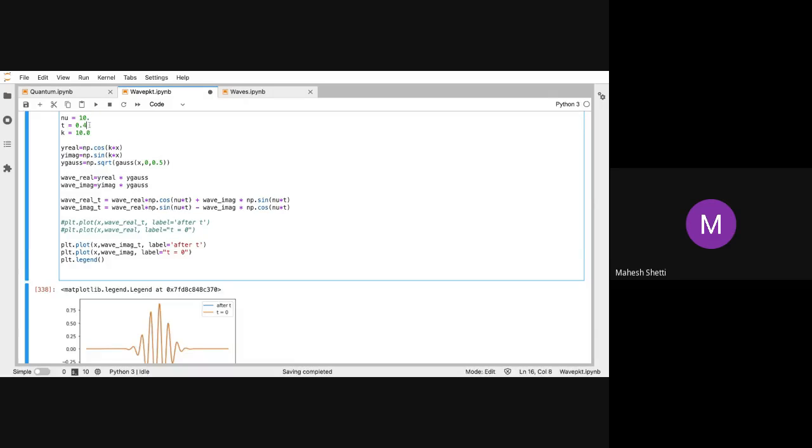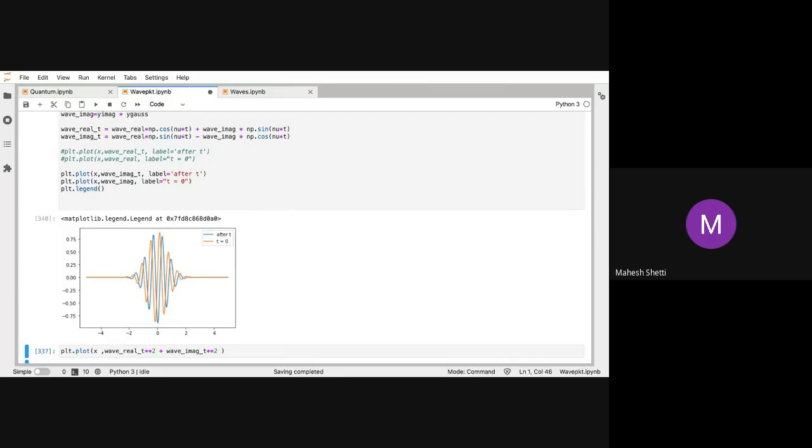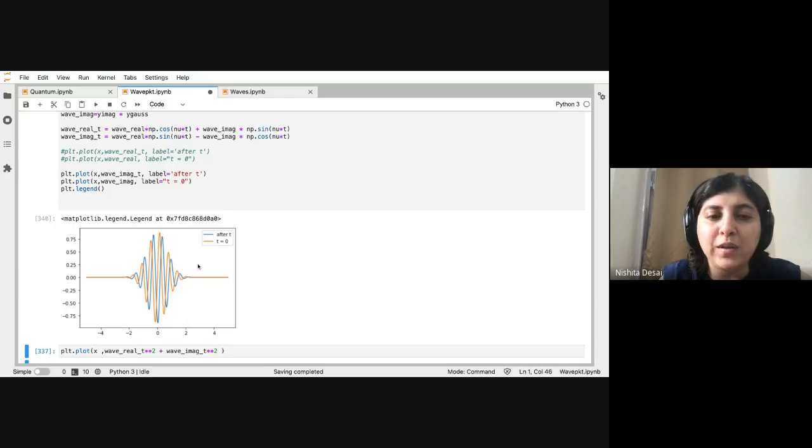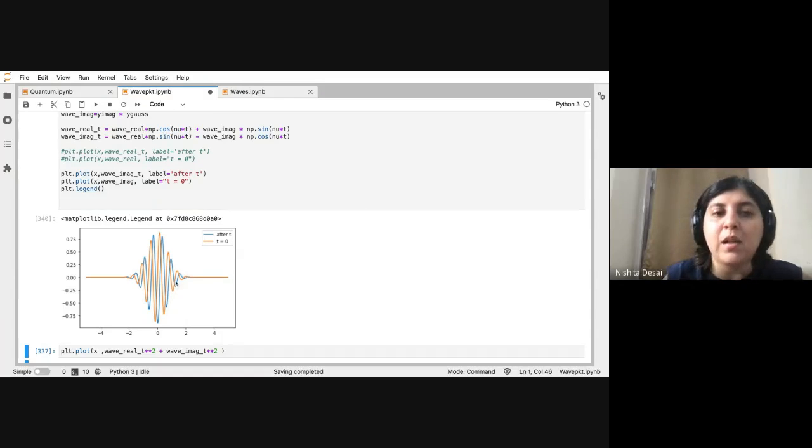Hello? Yes. I wanted to know whether we can simulate when the wave is passing through the wave group, so how do we simulate that? What do you mean, the wave is passing through the wave group? You were showing that phase velocity is higher than the group velocity. I'm just showing you what phase velocity is. Phase velocity is inside the wave packet itself, how the internal waves move.